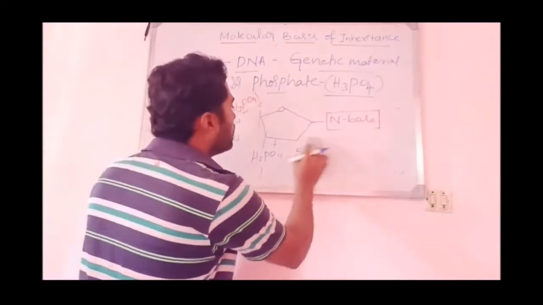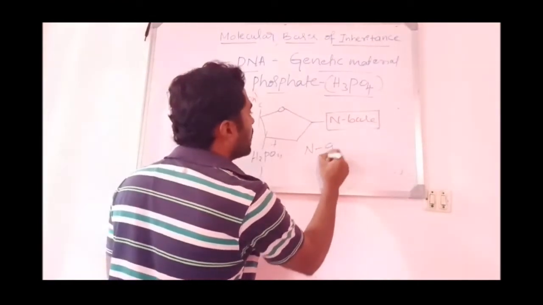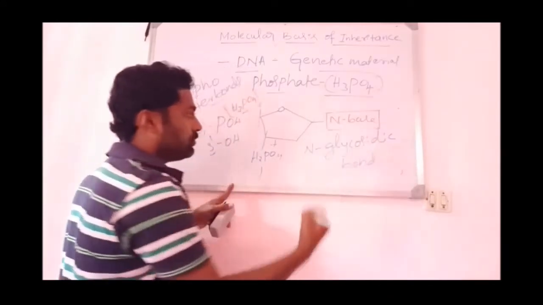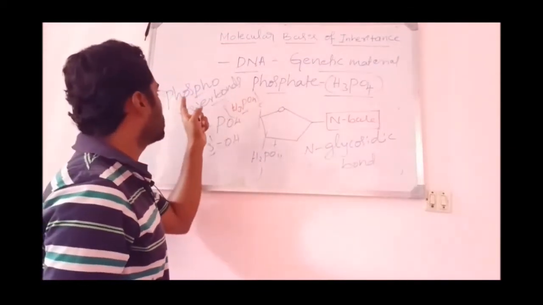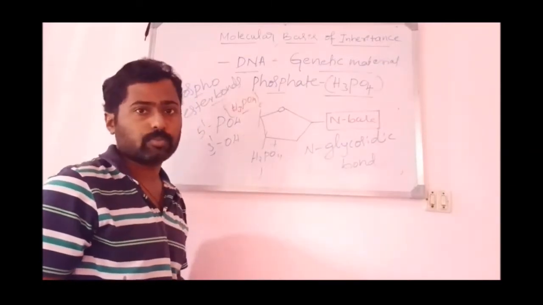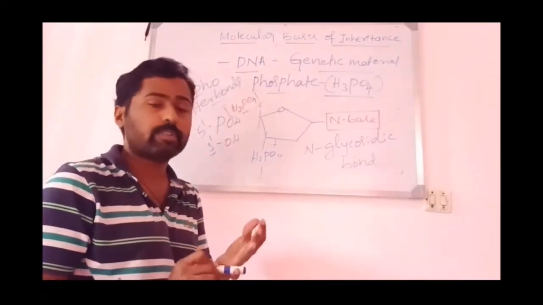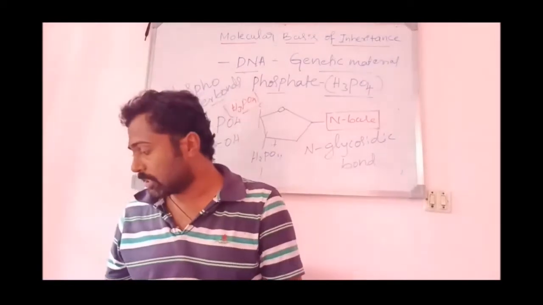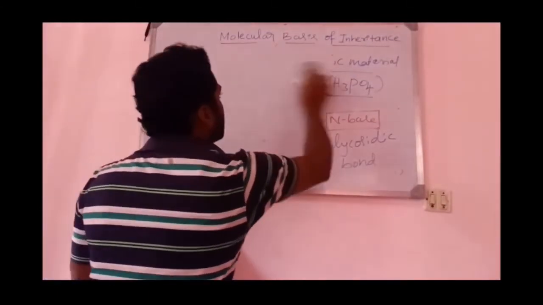Similarly, the bond between the deoxyribose sugar and the nitrogen base is the N-glycosidic bond. The bond between the sugar and the phosphate group is the phosphoester bond, and the bond between the nitrogen base and the sugar is the glycosidic bond. So these are the three major chemical components found in the DNA: the pentose sugar, the nitrogen bases, and the phosphate group. Then let us look into the terms like nucleoside, nucleotide and polynucleotide.